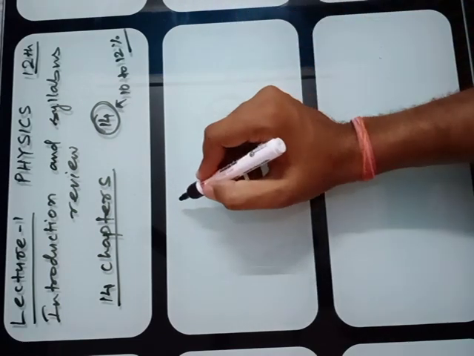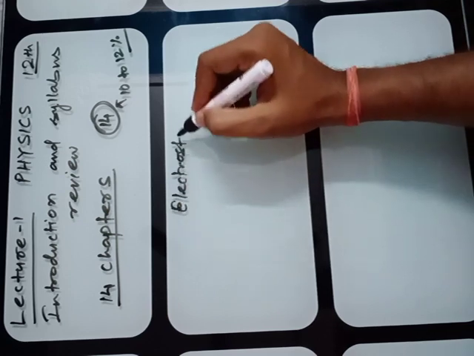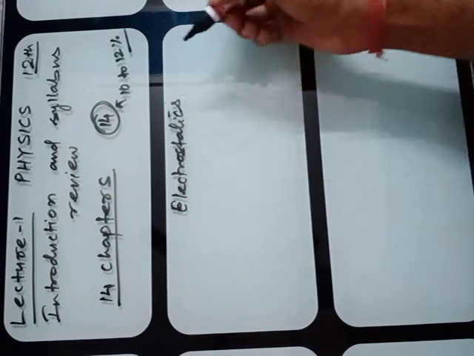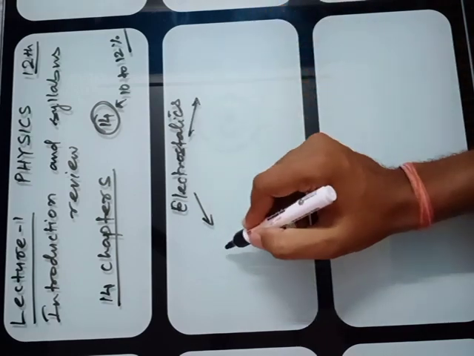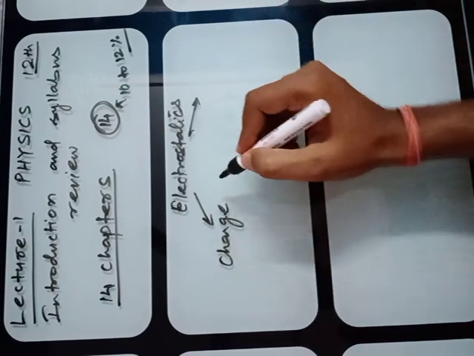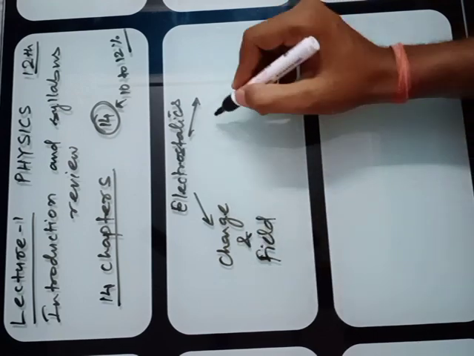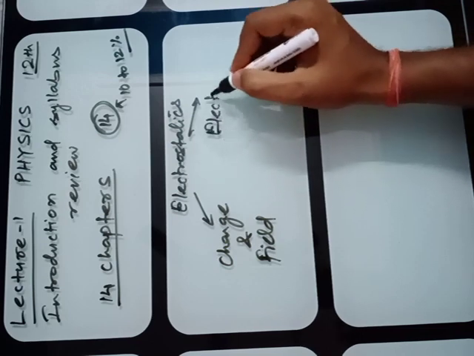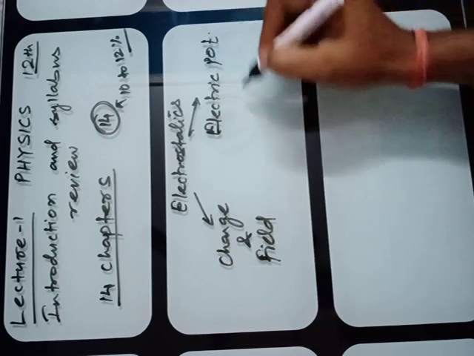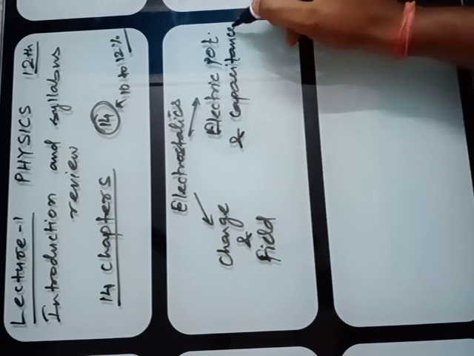Chapter number 1 is the section called Electrostatics. In electrostatics there are two chapters. One is charge and field, and the second chapter is electric potential and capacitance, an electric device.